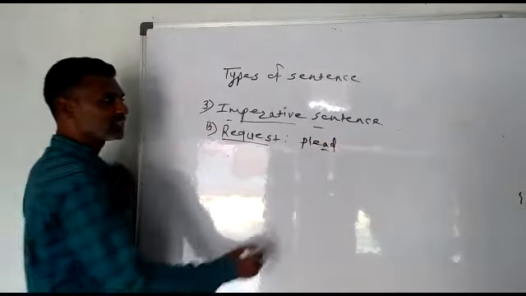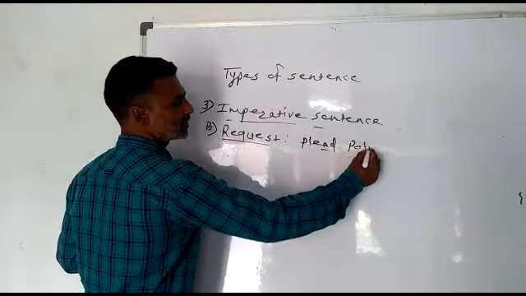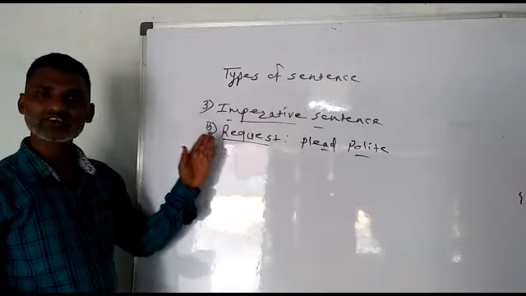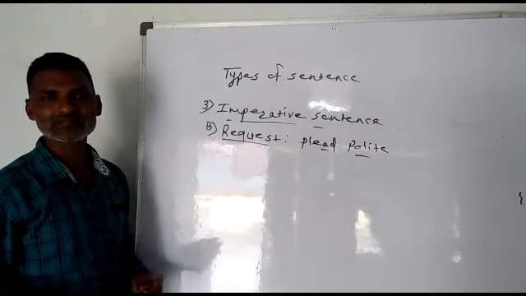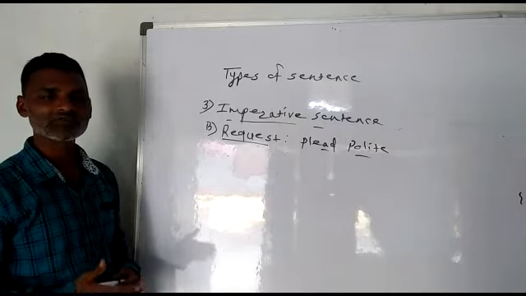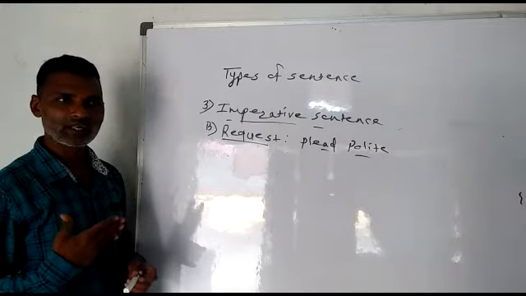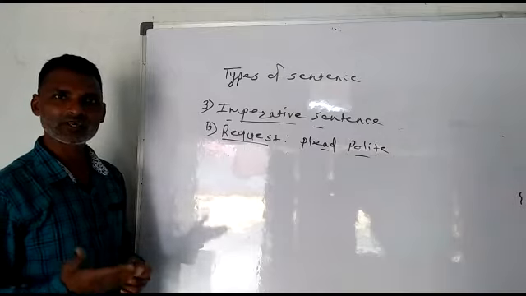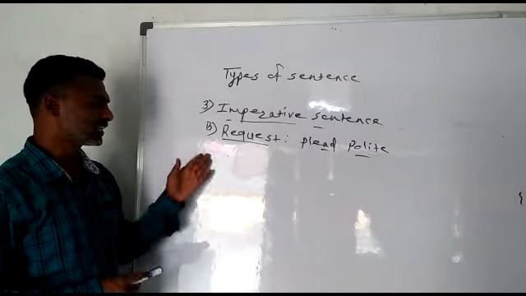When you want to say something in polite language, that time, that is called request. When we plead, when we do it in a very polite language, that is called request.